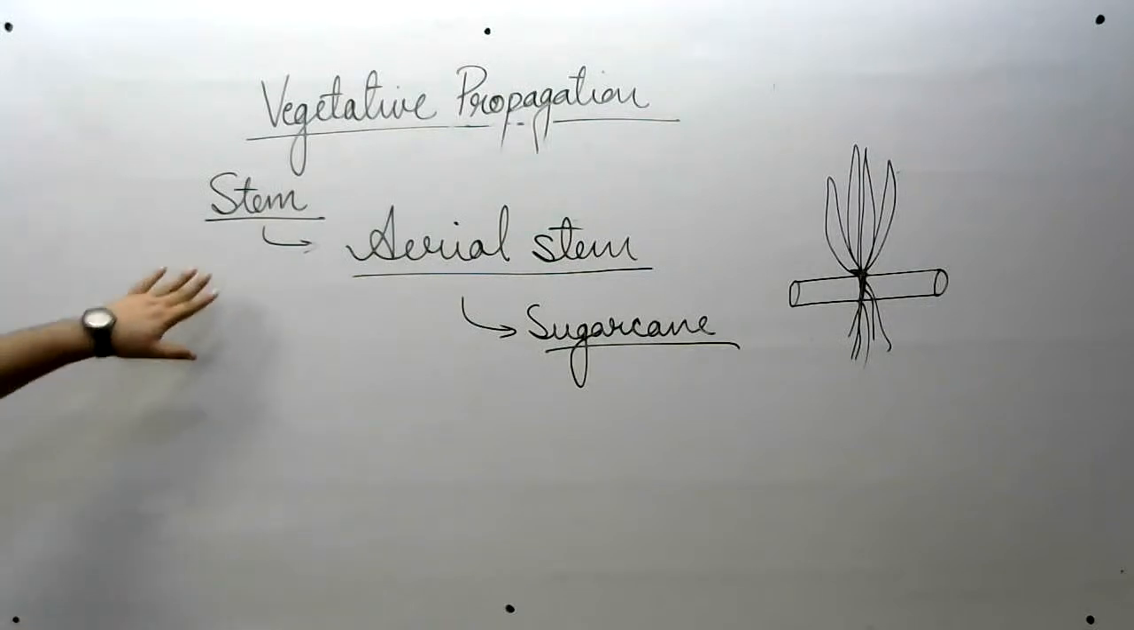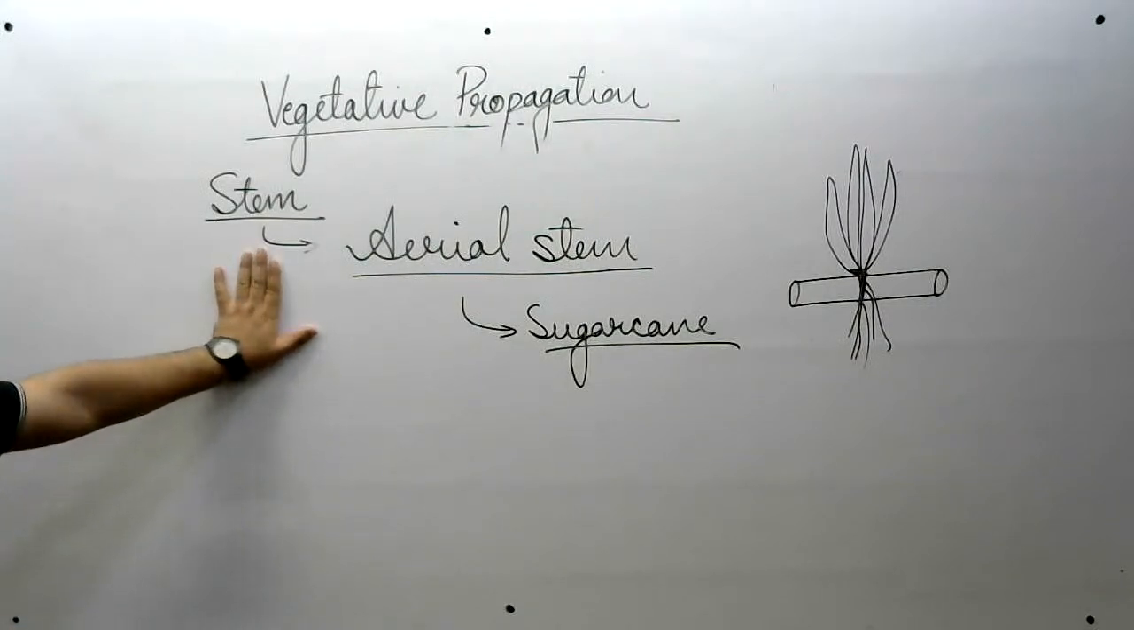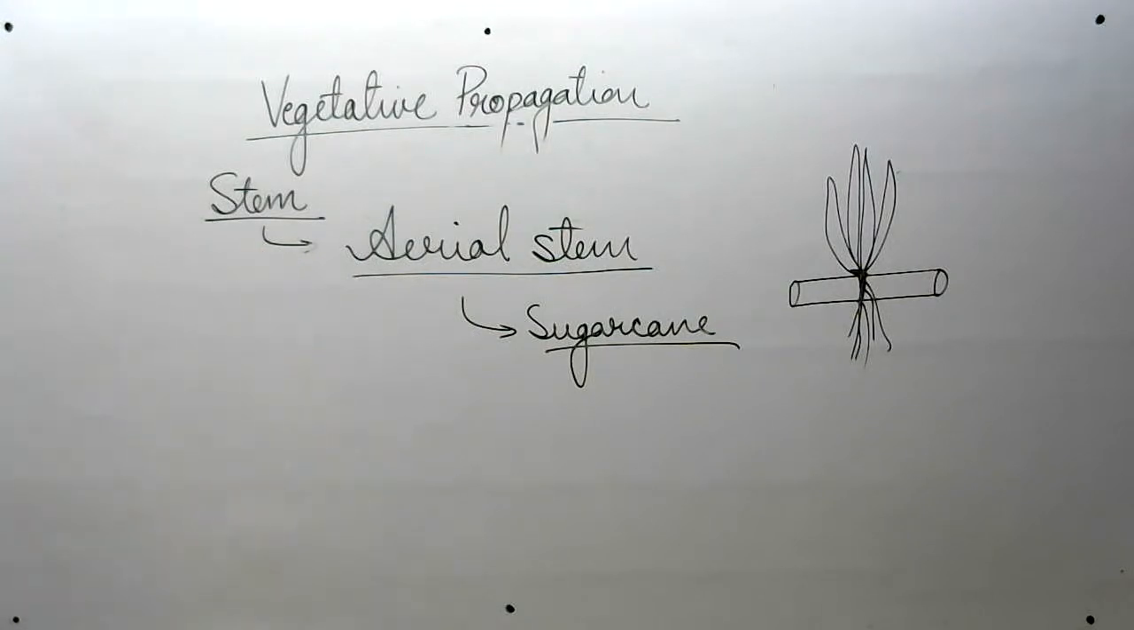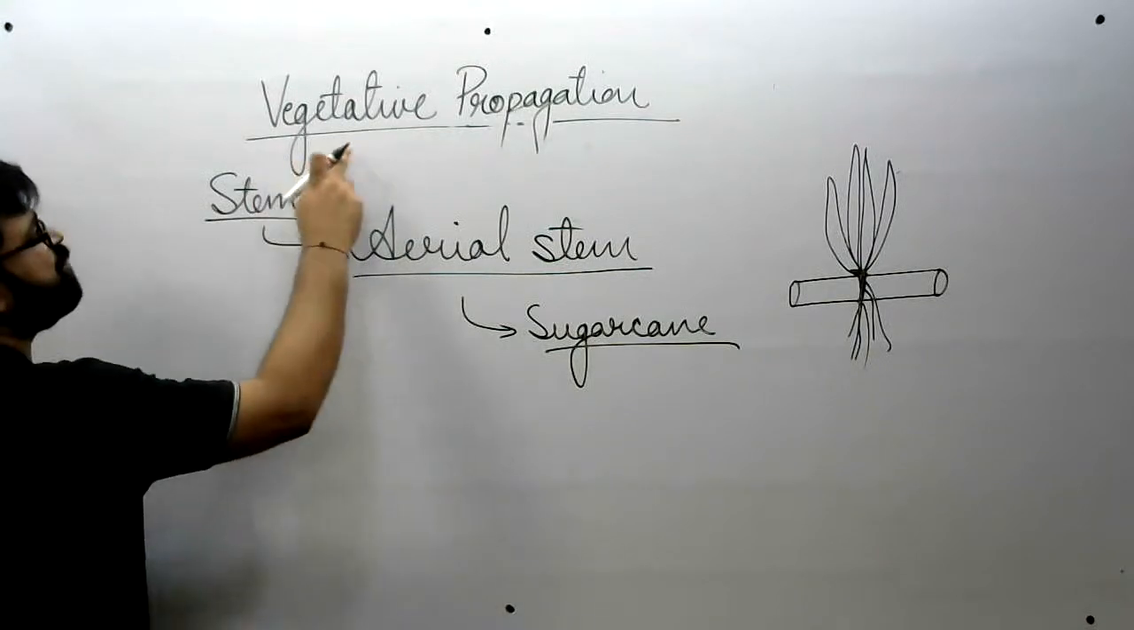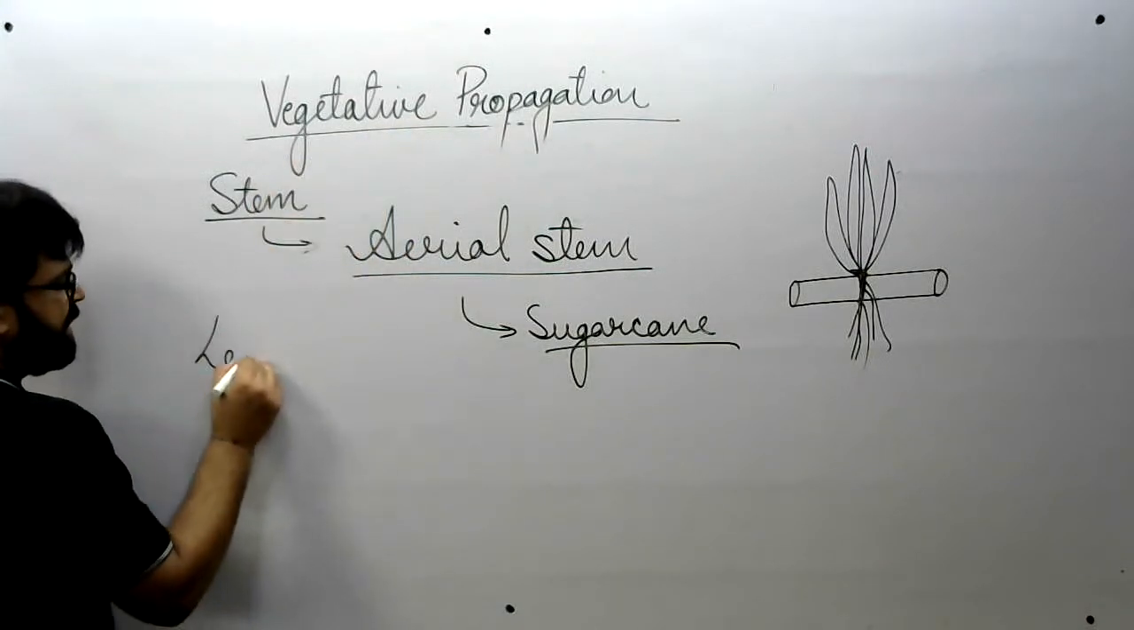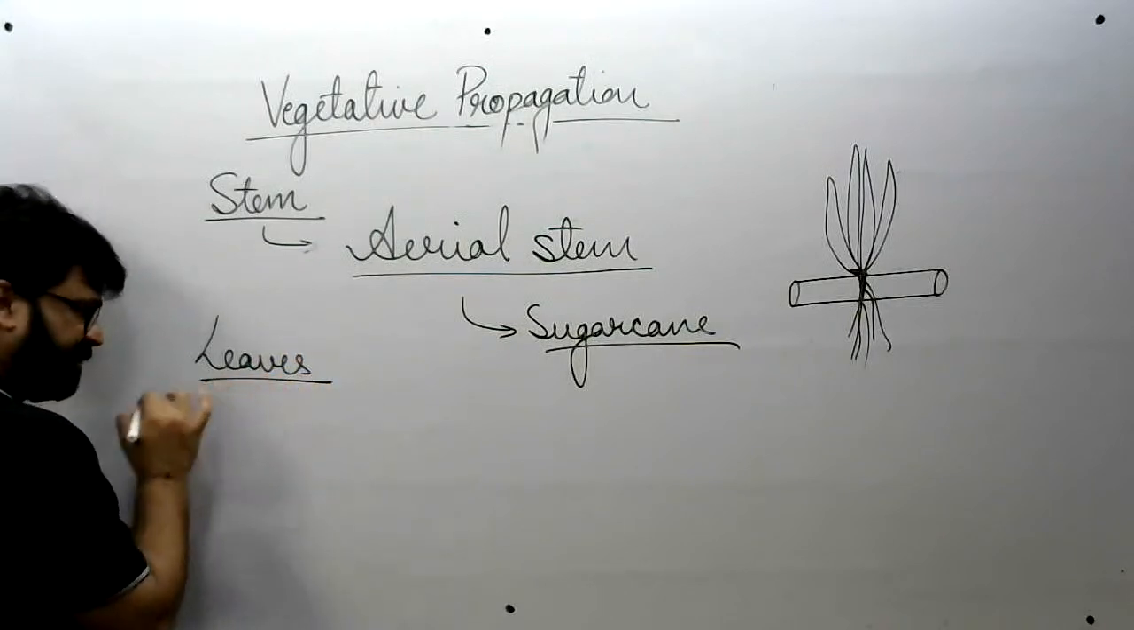Okay, not an issue. We have covered stem, complete stem. All right. So that was about stem. Now moving on to the next part, a vegetative part which can be used for propagation, that is leaves.